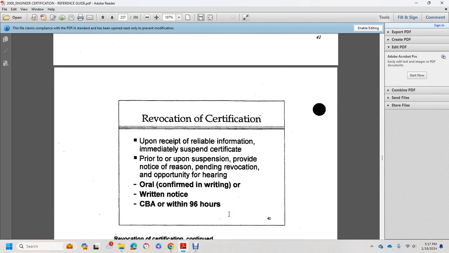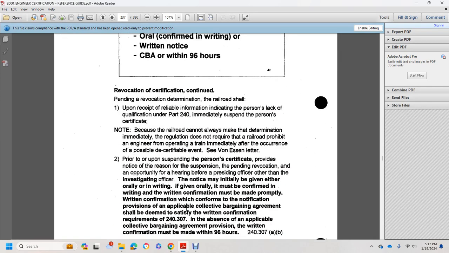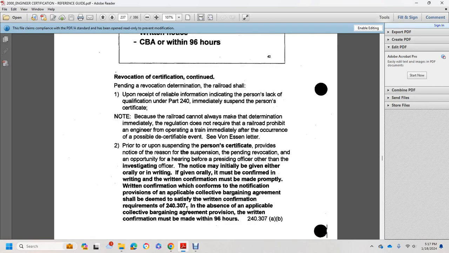Revocation of certification: upon receipt of reliable information, the railroad will immediately suspend the certificate, provided with notice of the reason, pending revocation and opportunity for hearing. Oral notice is confirmed in writing, written notice or the collective bargaining agreement, within 96 hours. Revocation of the certification continues pending a revocation determination.